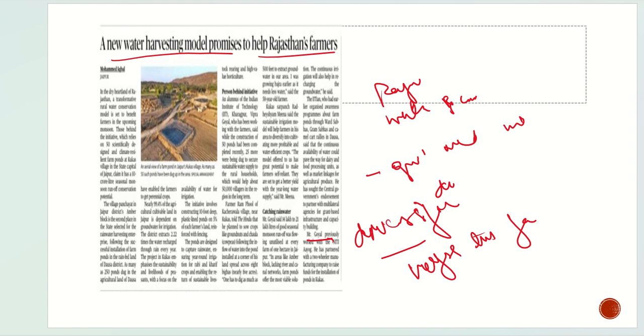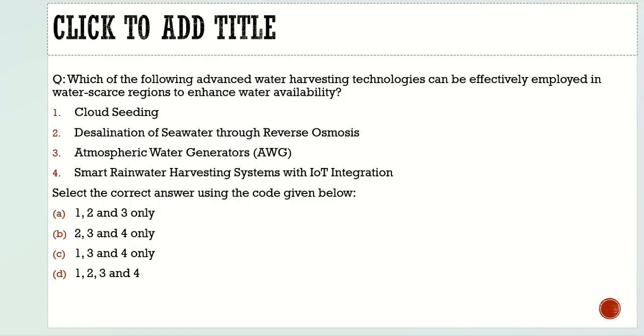So let's try to solve a question on it. Let us see what question can be formed on it. Yeah, the question says, which of the following advanced water harvesting technologies can be effectively employed in water scarce regions to enhance water availability? Can cloud seeding be employed? Yes. Can desalination of seawater through reverse osmosis? 100% correct, but in Rajasthan there is no seawater.